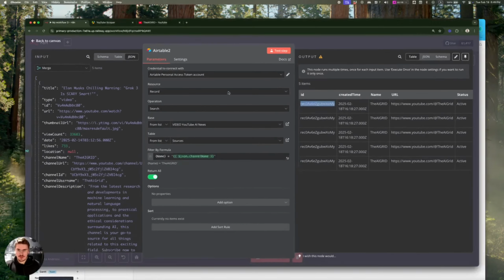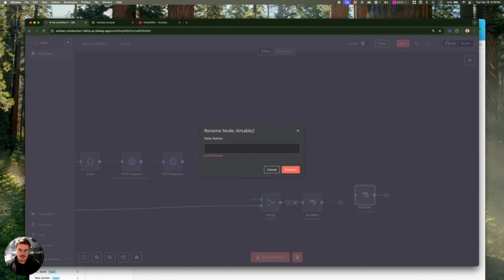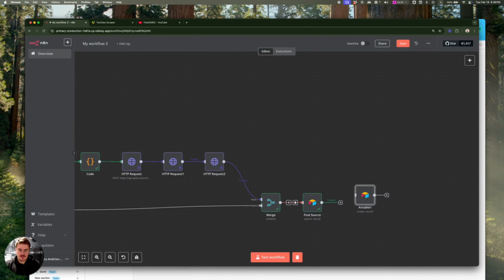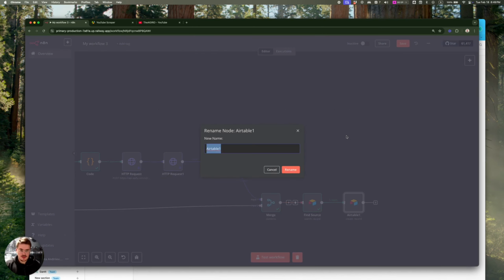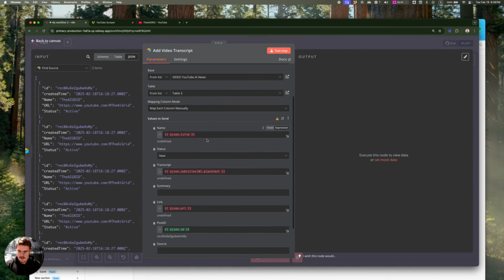So let me just show you how it will work. So here we are searching for find source, and then here we are adding the video. Add video transcript. And then we need to replace all of it from a different module.